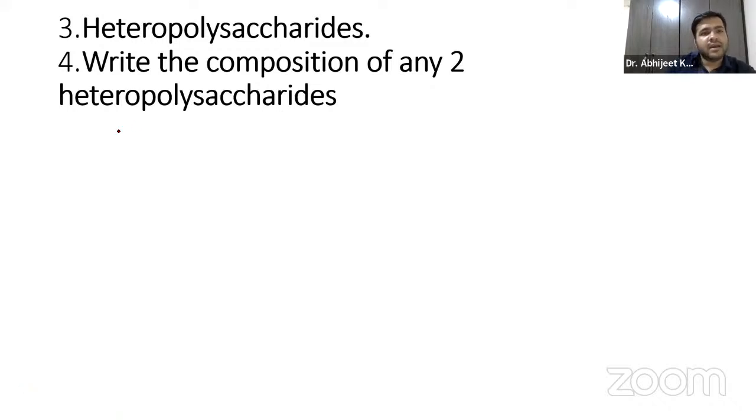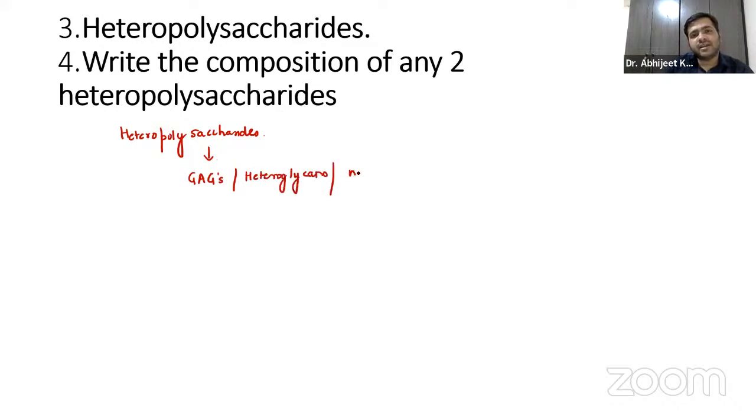Heteropolysaccharides are made up of different types of sugar units. One of the major heteropolysaccharides is the glycosaminoglycans, also called heteroglycans or mucopolysaccharides. So the very first question that we discussed for today is again the same.